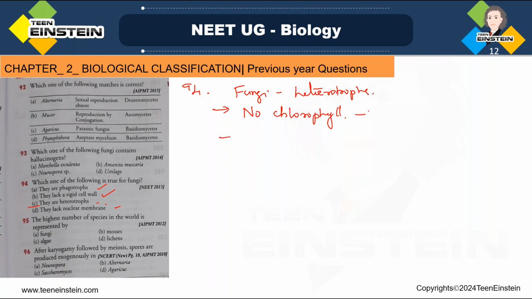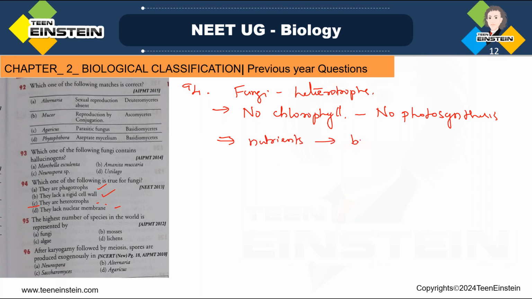Without chlorophyll, photosynthesis is impossible. So they are not preparing their own food through photosynthesis. And how they are getting the nutrients? They are getting the nutrients by absorption.